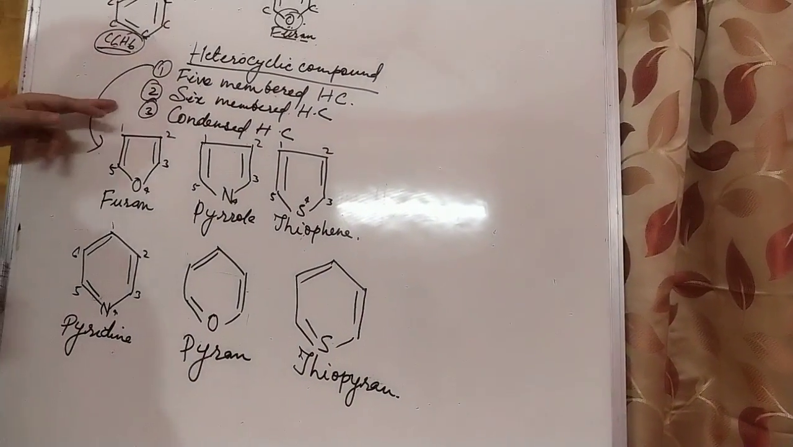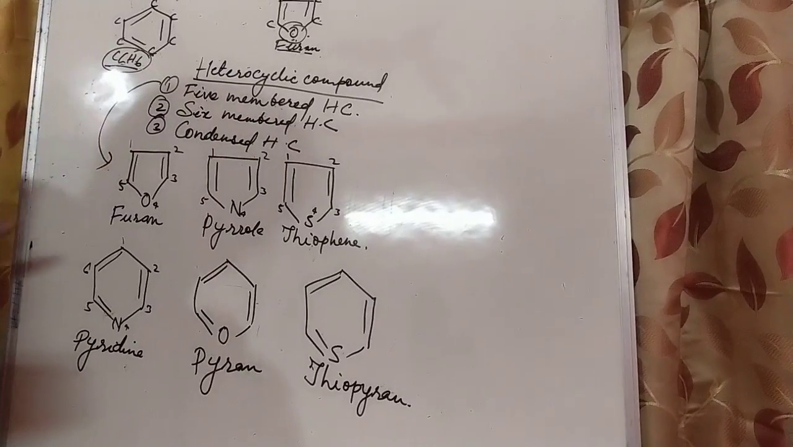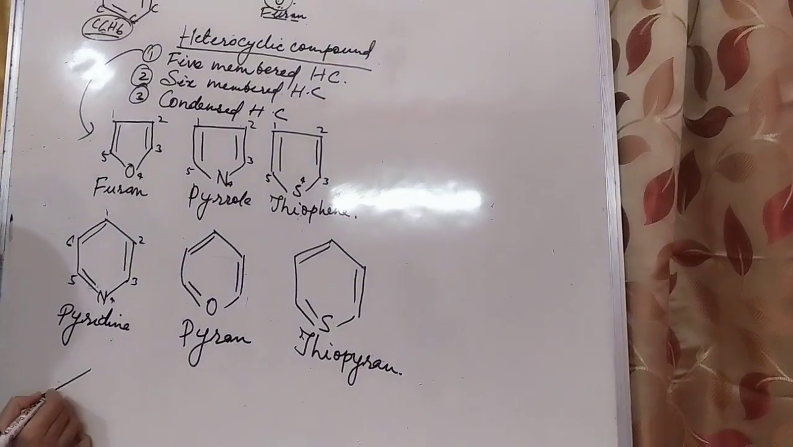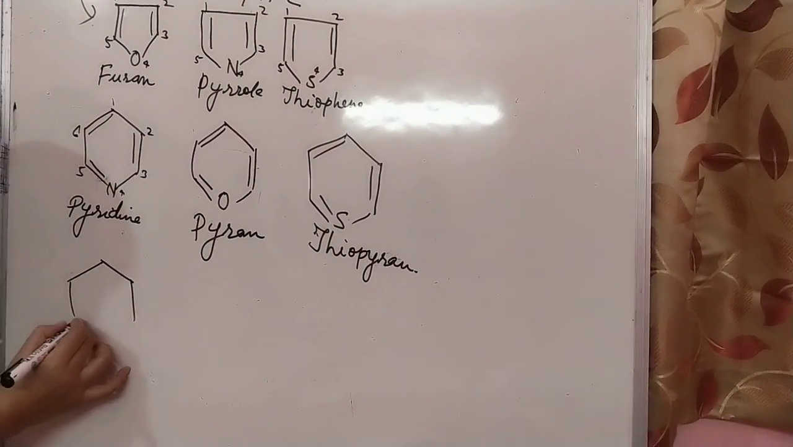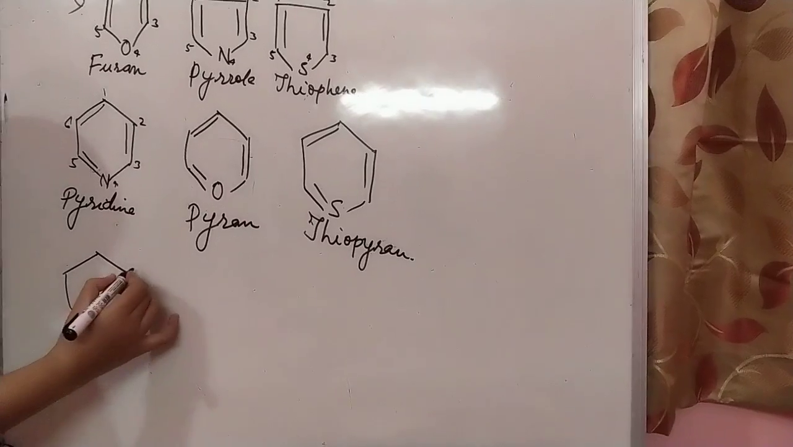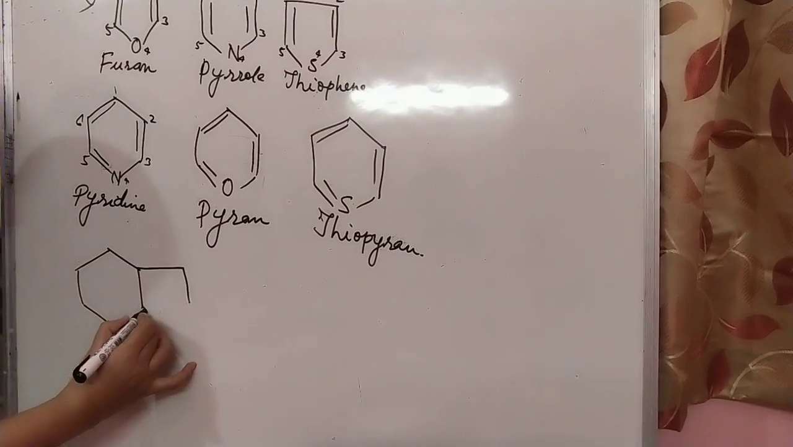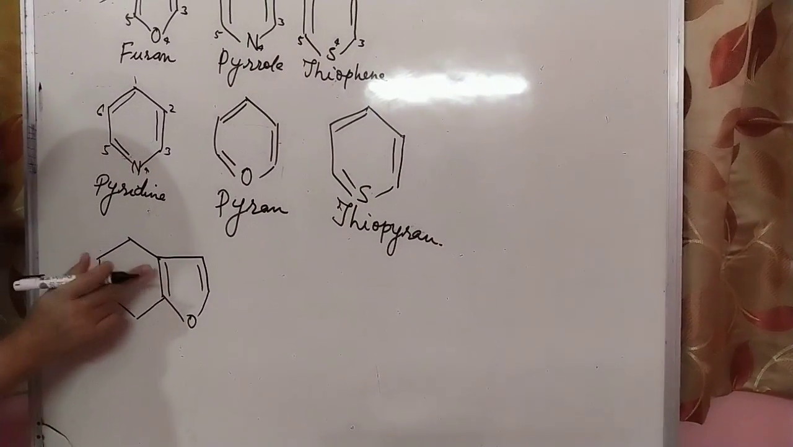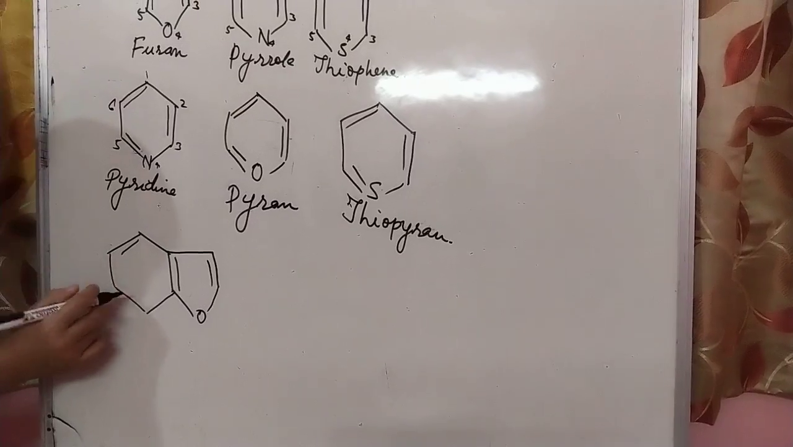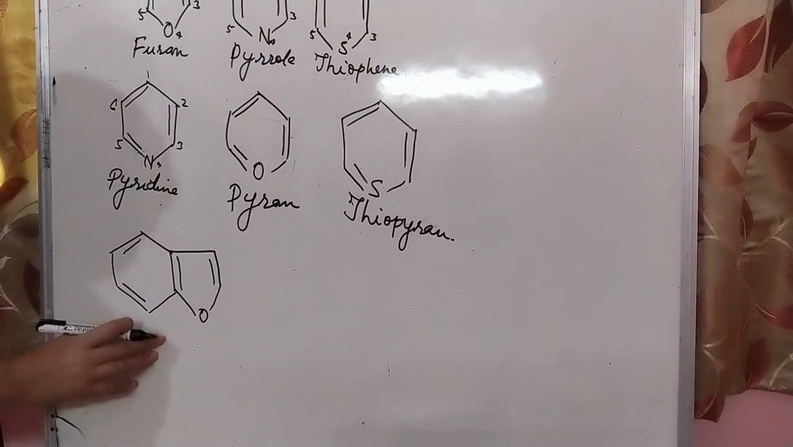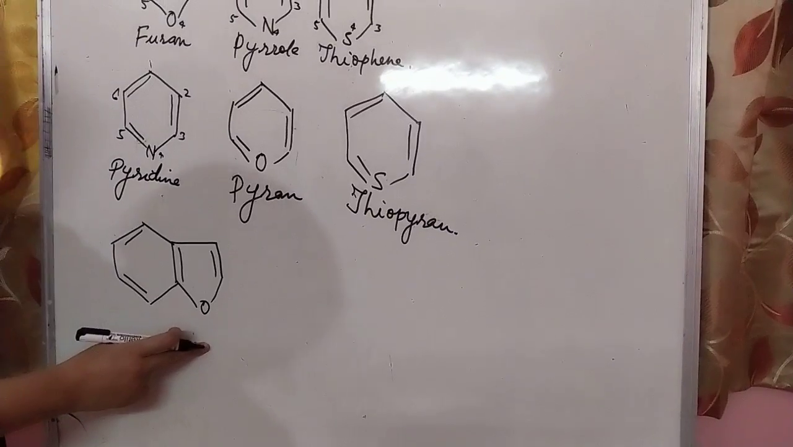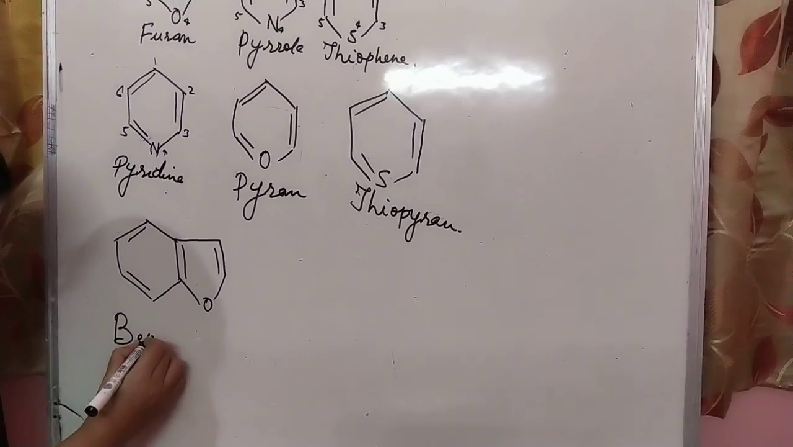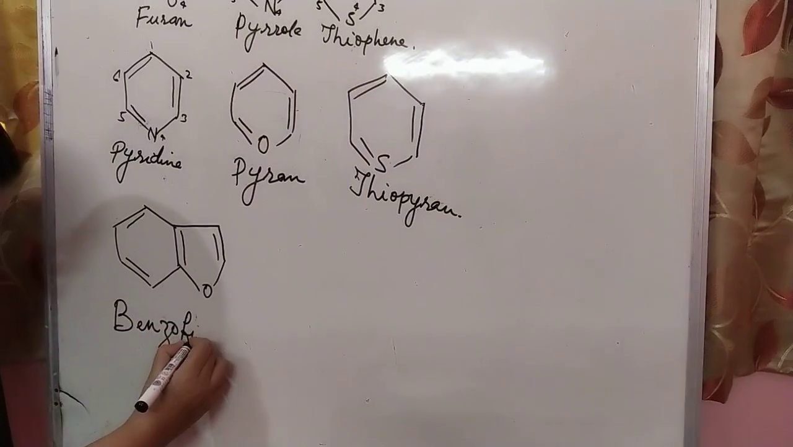Then, what is a condensed heterocyclic compound? It is a mixture of two cyclic compounds. For example, here we are taking benzene and now furan. See, double bond, single bond, double bond, single bond, and this is a double bond. This is benzene and this is furan. Then we can name it benzofuran.